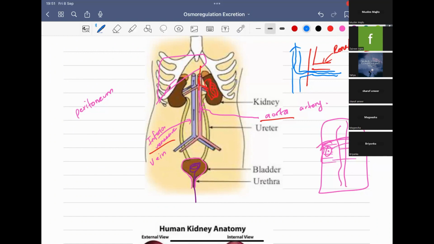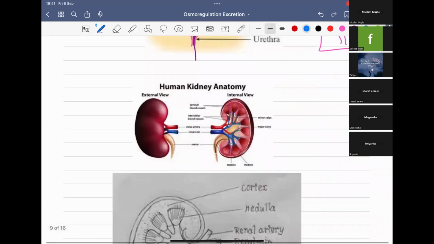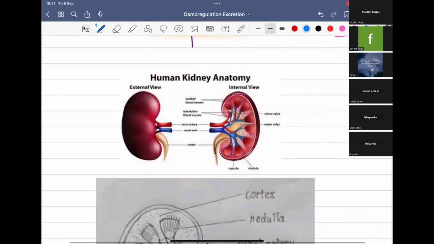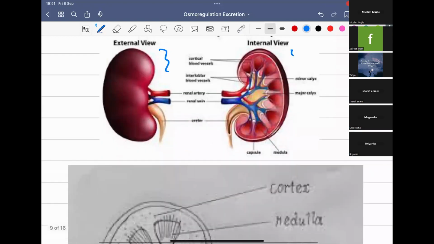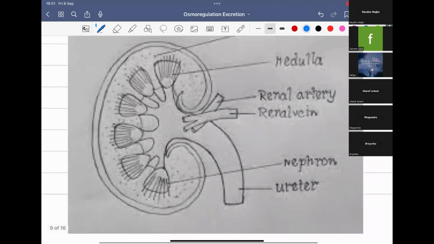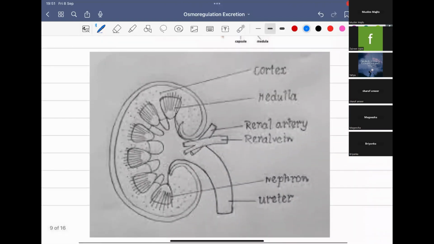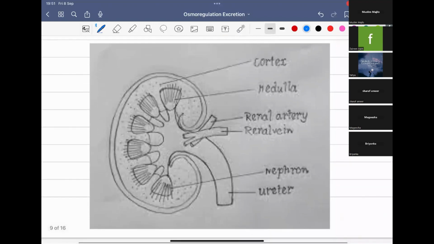You can see a picture here. So this is the external and internal view of a human kidney. This is the external view that you know. This is the internal view. So we are going to mainly study the internal view here. You can clearly see it in this picture. Can you see? Yes. Okay. So this is a hand-drawn picture.